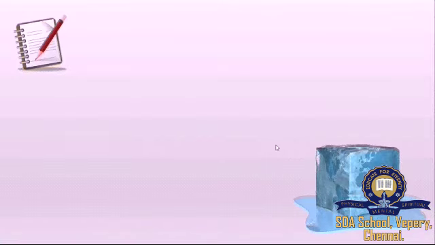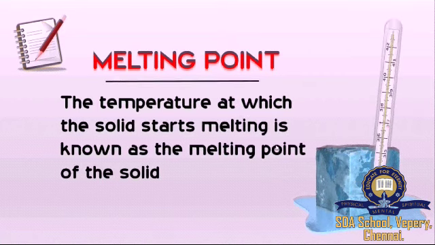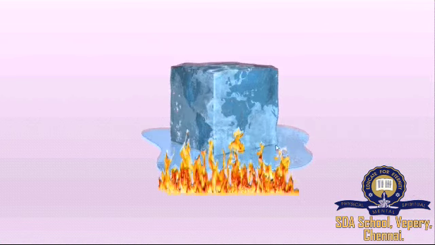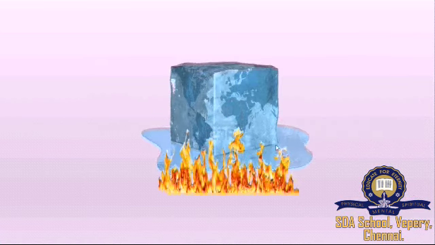We have to note the temperature at which the solid starts melting. What is melting point? The temperature at which the solid starts melting is known as the melting point of the solid. I think you're taking note of this. The temperature remains constant until the entire solid gets melted. How can we prove that?